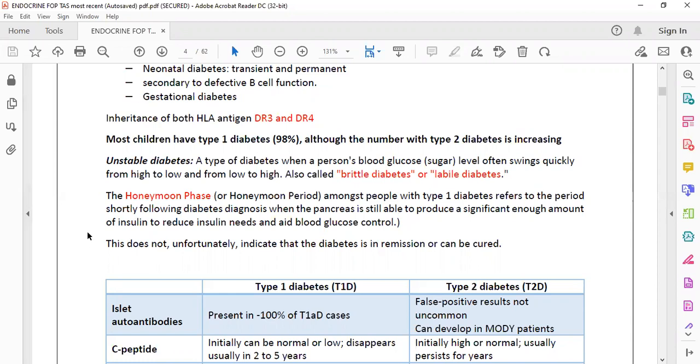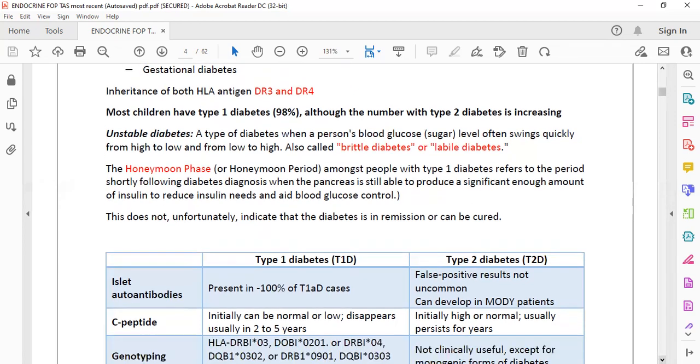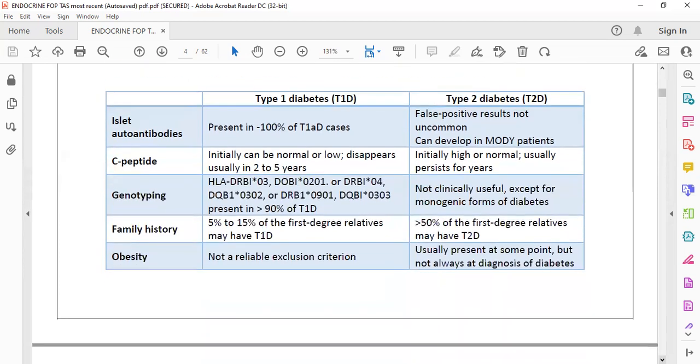But during this honeymoon period, you will find the sugar becomes normal, but it is actually only for some period of time. At that time the pancreas secretes more insulin that maintains sugar for some period. After that, the patient becomes hyperglycemic again. So that is the honeymoon phase.